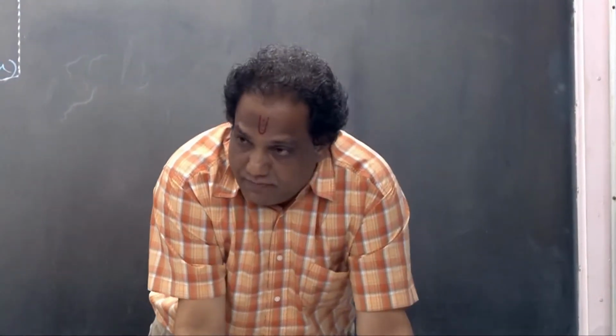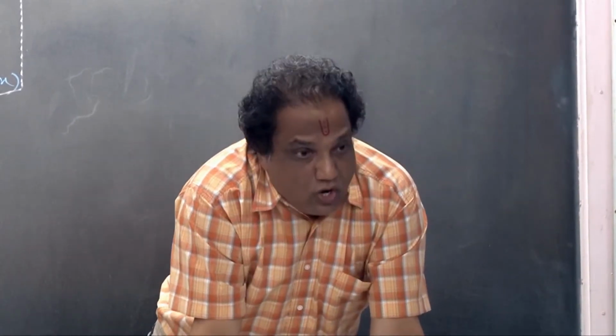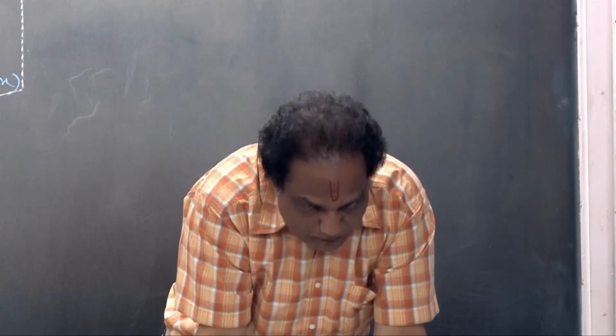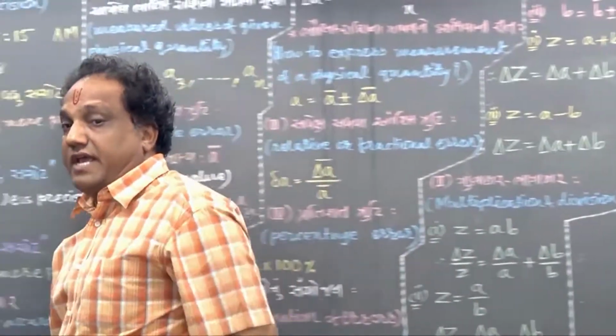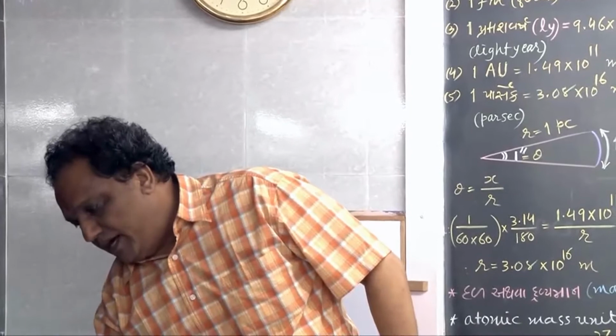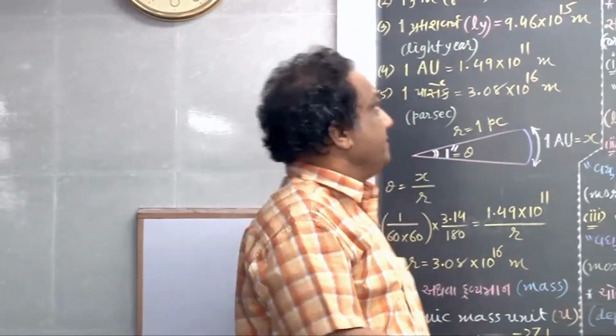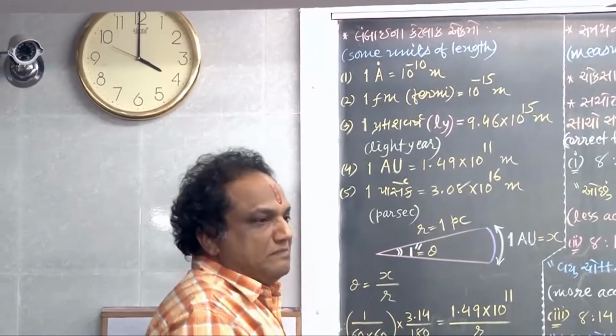Let us define some more units of length. One such unit is 1 angstrom. And you must be knowing it. 1 angstrom is 10 raised to minus 10 meter.